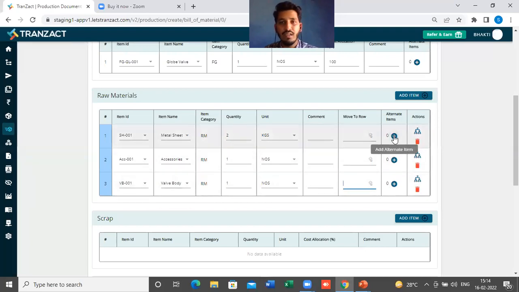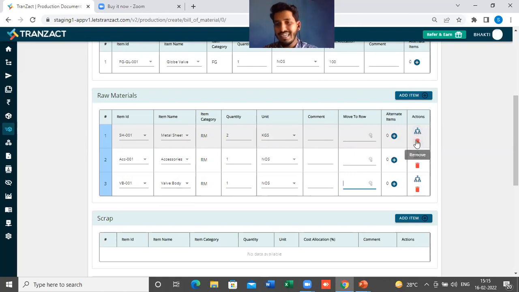Then these options are similar to what we had in the previous process, that is adding an alternate item. If you want to link the child BOM, let's say for example this accessories or metal sheet is an SFG, a semi-finished good item, and I want to add the raw materials which are required to make this metal sheet or accessories, I can link the child BOM here.